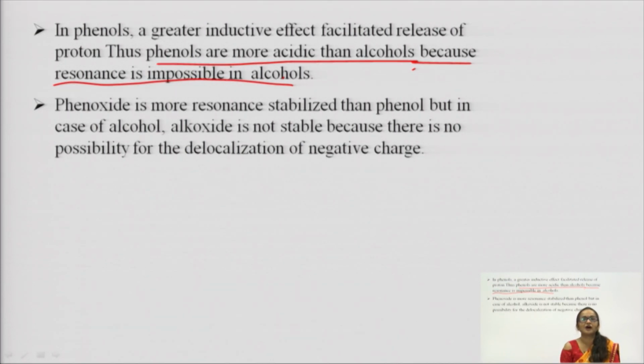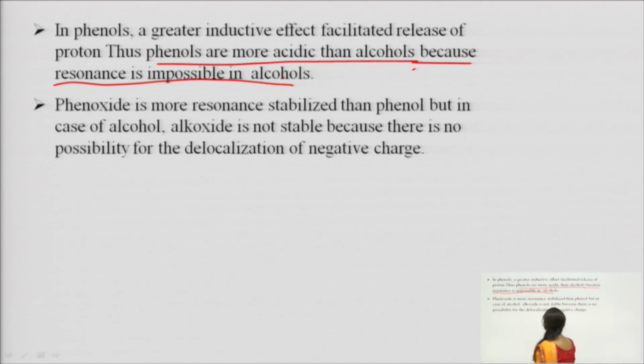But if we see the methanol, ethanol, methane, ethane group, they are electron releasing group. Phenoxide ion is more resonance stabilized than phenol, but in case of alcohol, alkoxide is not stable because there is no possibility for delocalization of negative charge.